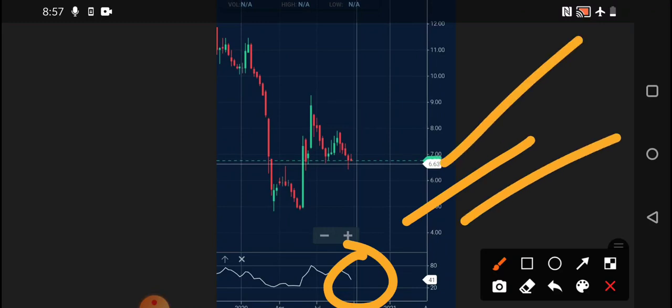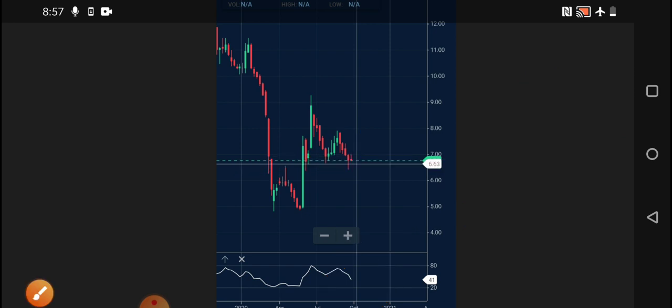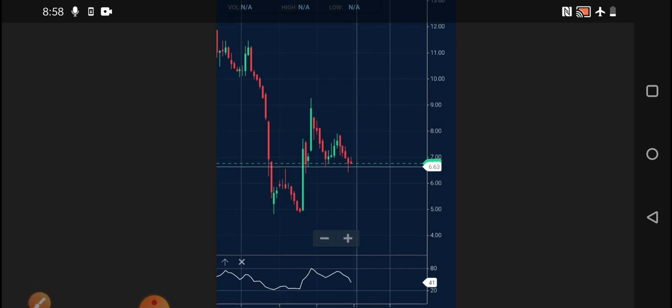People who are interested can enter. This is not any recommendation. I'm just discussing the levels because many people were asking about this particular stock because they were stuck at various levels, whether it may be 7 or 8. For them we are discussing these levels, and fresh investment can also be done at the 6.6 level. In the 1-week chart also it is obeying that level. So definitely you can add at that particular level for targets of 7.5 as well as 8. Wait patiently, average only in small quantities, and don't do any sort of bulk investment.